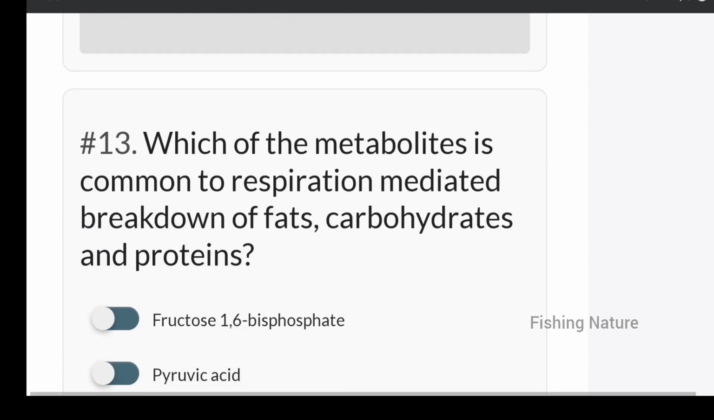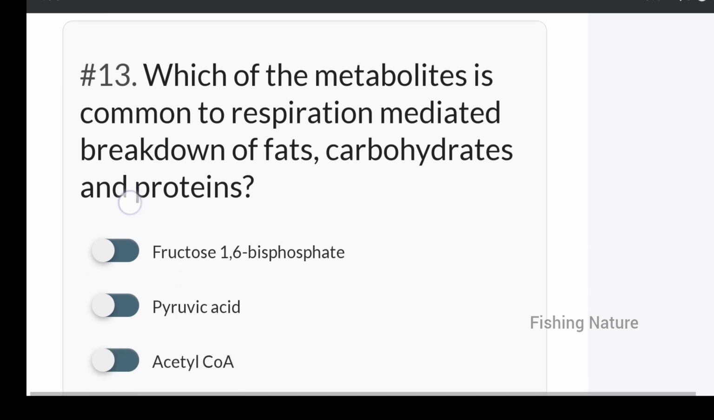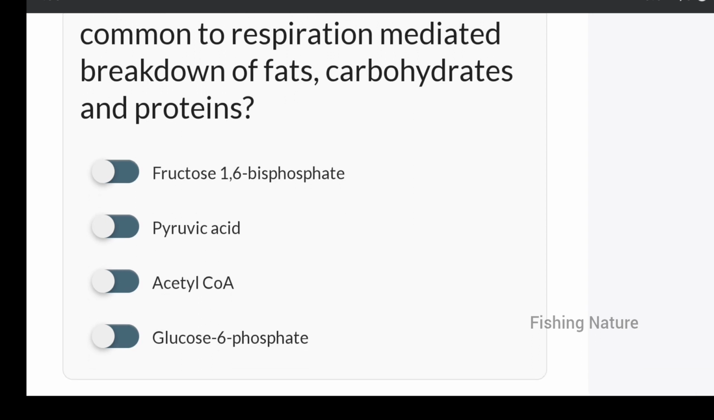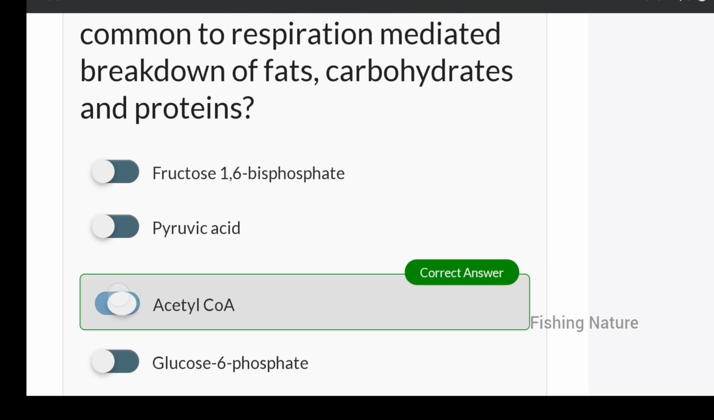Which of the metabolites is common to respiration mediated breakdown of fats, carbohydrates and proteins? It is fructose 1,6 bisphosphate, or pyruvic acid, or acetyl coenzyme, or glucose 6-phosphate. It is acetyl coenzyme.